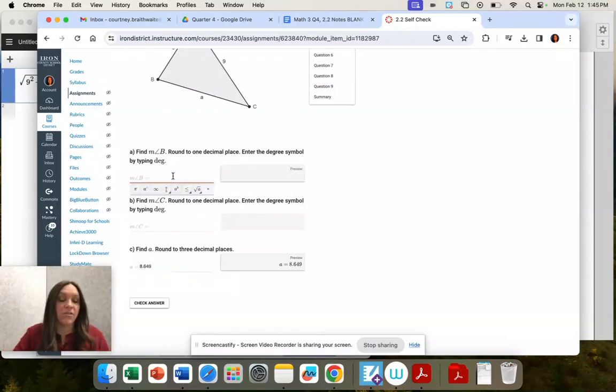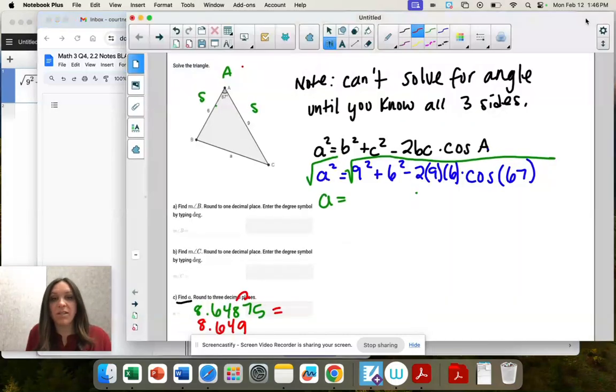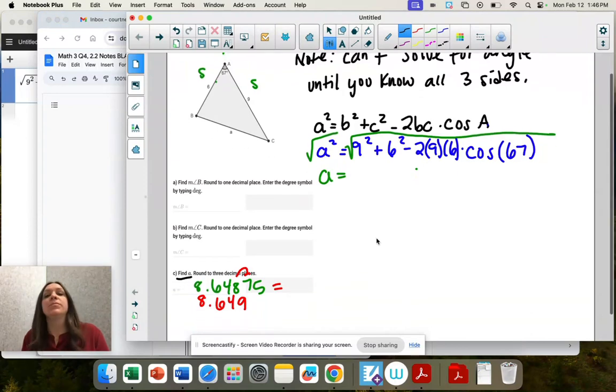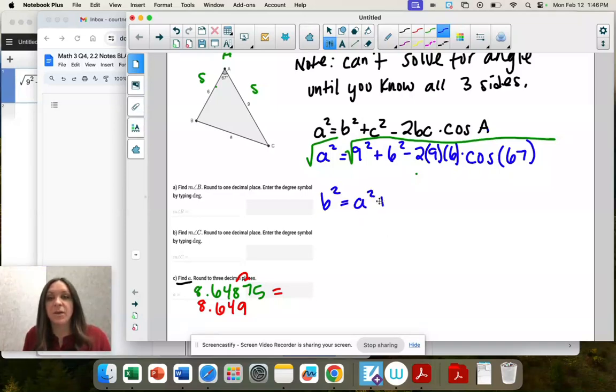Okay, now I can solve for an angle now that I know all three sides. So I want angle B. So look here at our 3 formulas. Which one has angle B? The middle one, right? So that's the one we're going to use. So we have B squared equals A squared plus C squared minus 2AC times cosine of B. And actually, as soon as I wrote this, I thought, now we have angle and opposing side.